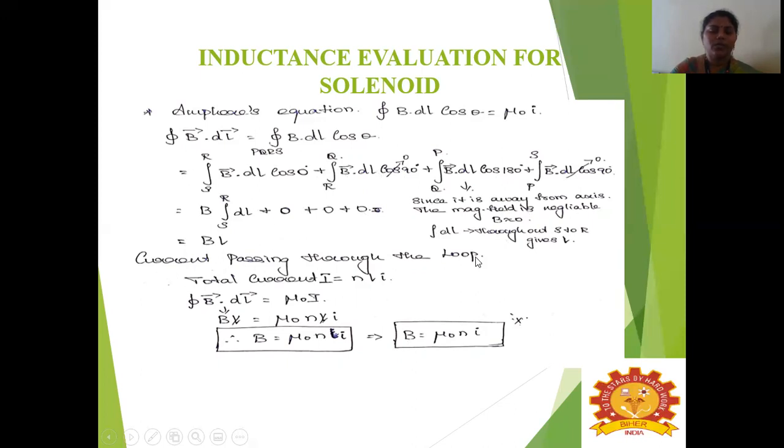The current passing through the loop, that is the total current, is given as I equal to N into L into I. We know that the line integral of B vector dot dl is equal to mu naught into I. Now equate these two equations. So we get B vector dot dl is B L. Substitute mu naught and the total current N L I. So L will get cancelled. The remaining will be B is equal to mu naught into N into I. So this is the magnetic field obtained while calculating using the solenoid.